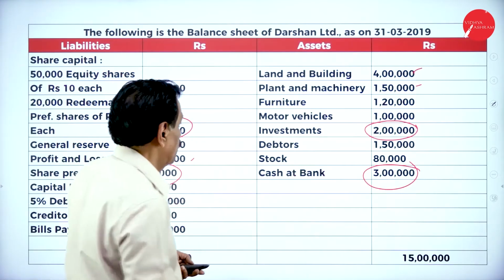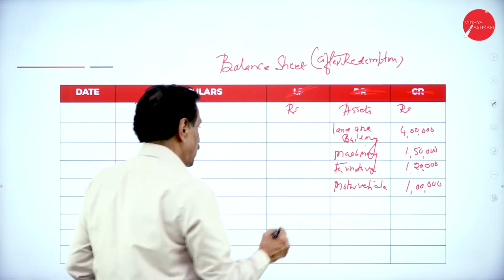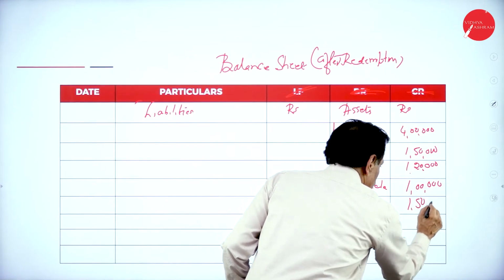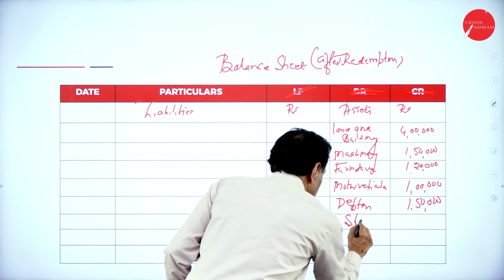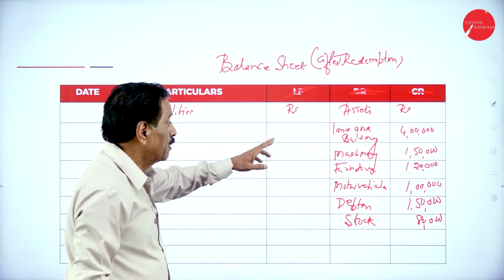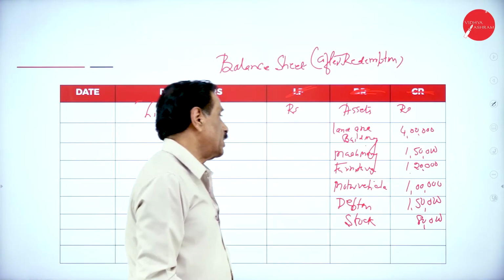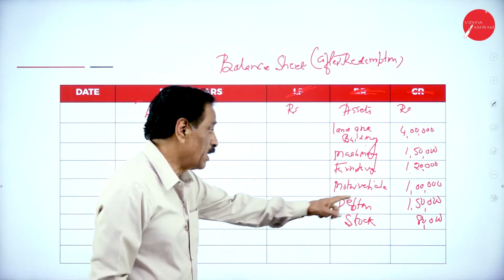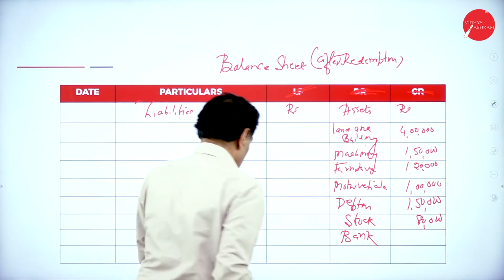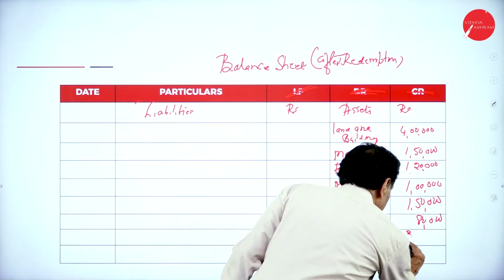What is next you got? Investment has been sold. Debtor, 1,50,000. Stock, 80,000. As per the old balance sheet, land and building 4 lakh, machinery 1,50,000, furniture 1,20,000, motor vehicle 1 lakh, debtor 1,50,000, stock 80,000, cash at bank 3,15,000.